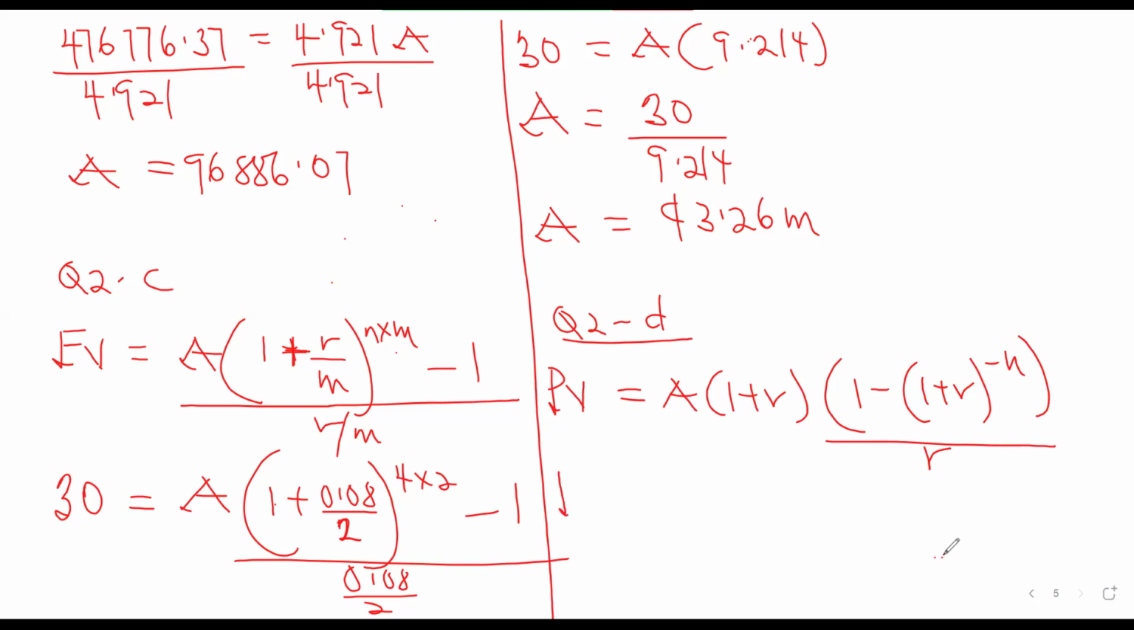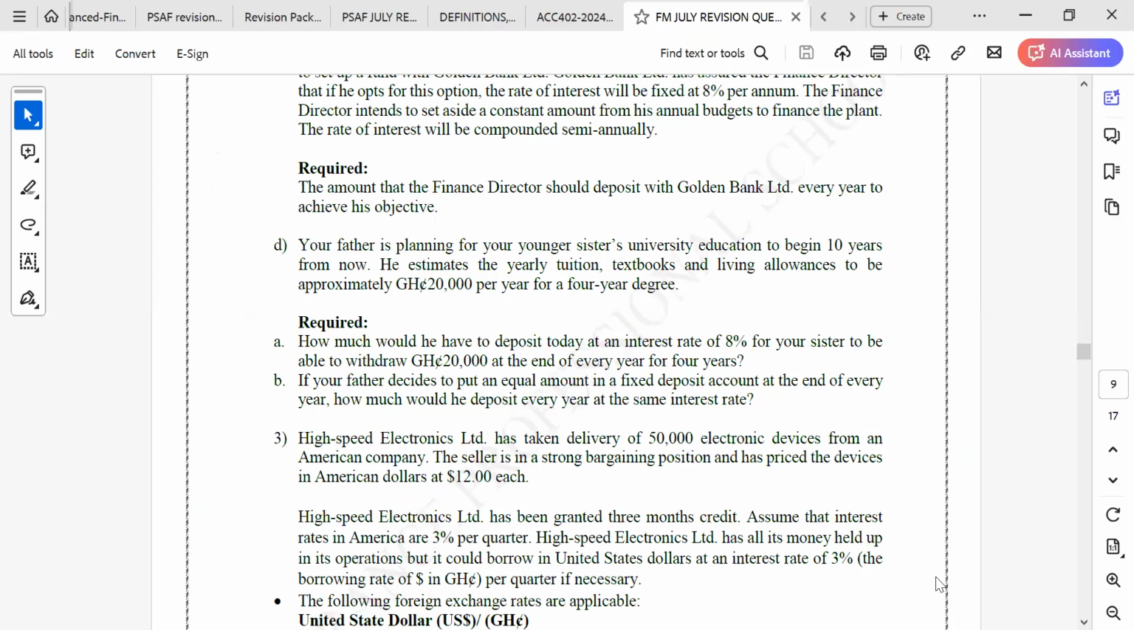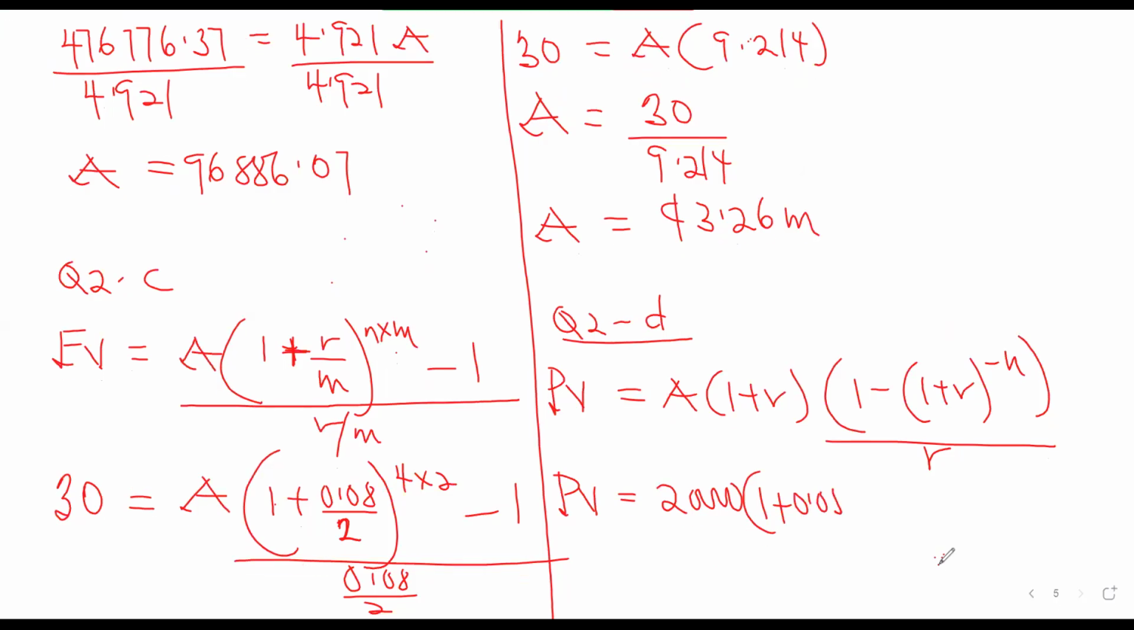So we have the present value is equal to the amount, which is 20,000 every year. Then what is the investment rate? 8%. Okay, so we have 8%. This will be done per annum, so we don't have a problem. 1 plus 0.08. Then you have 1 minus into brackets 1 plus 0.08 exponent